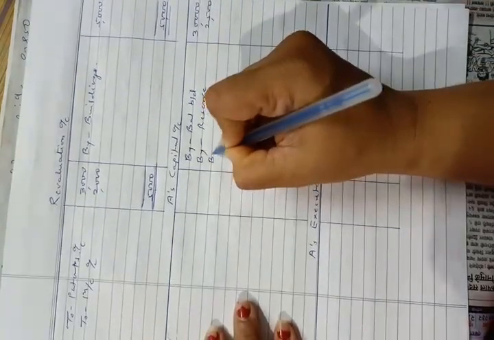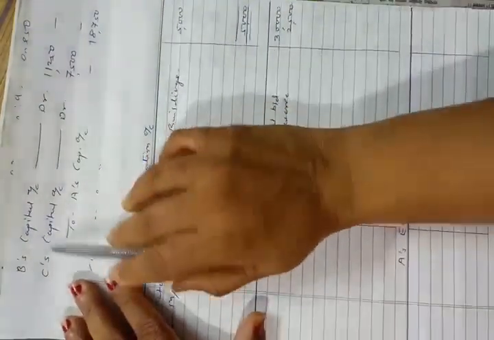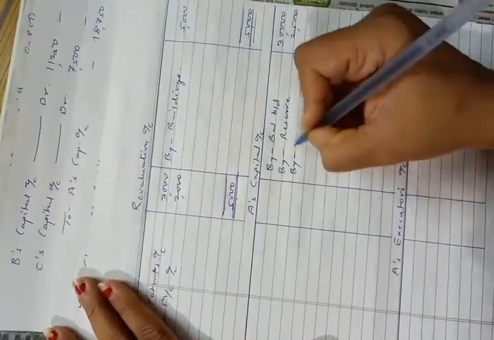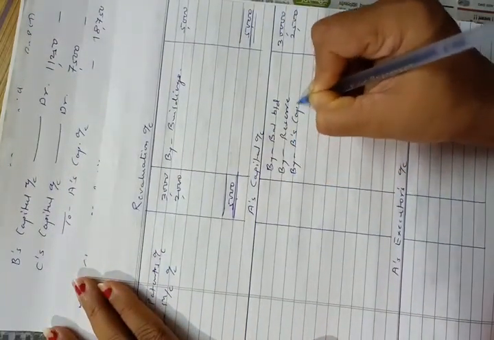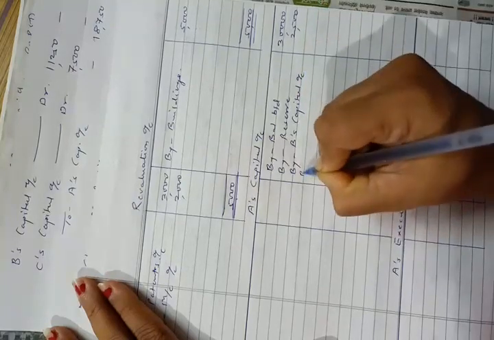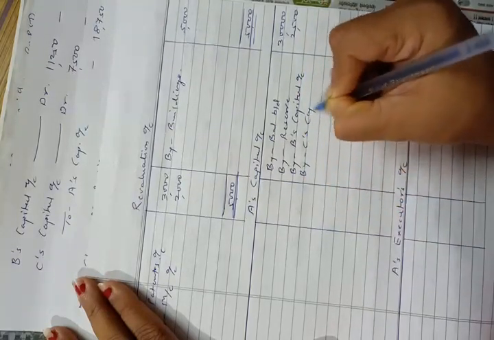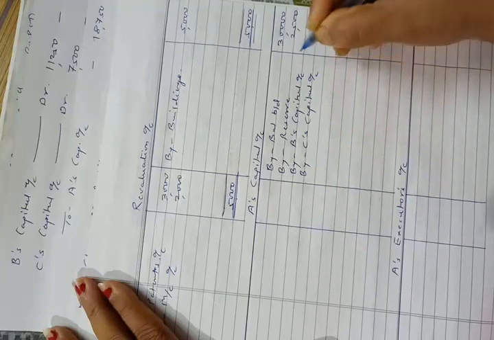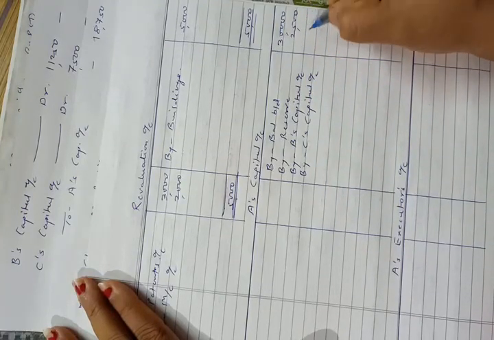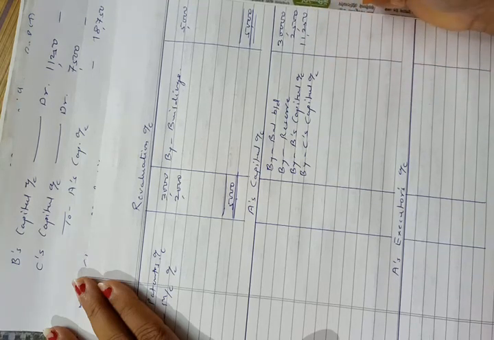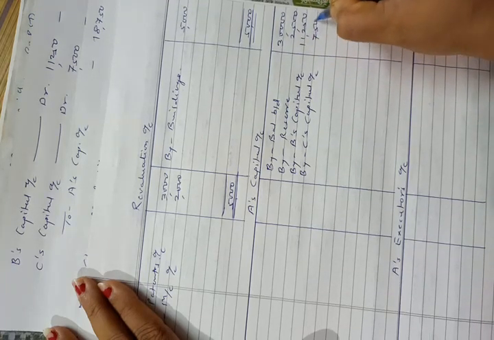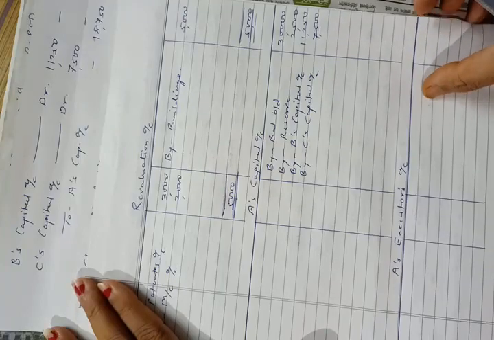Then we will make entry of goodwill. We have passed entry here: B's capital account debit, C's capital account debit to A's capital account. So by B's capital account and by C's capital account, amounts are 11,250 and 7,500. Okay, this is the posting of entry of goodwill.